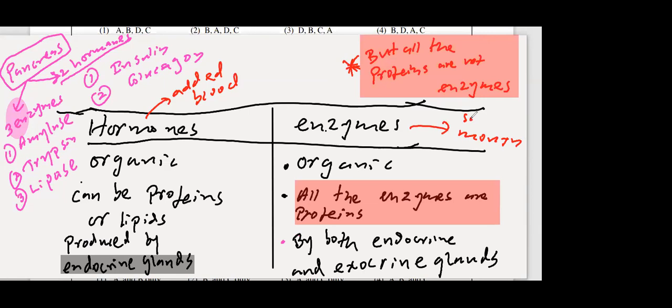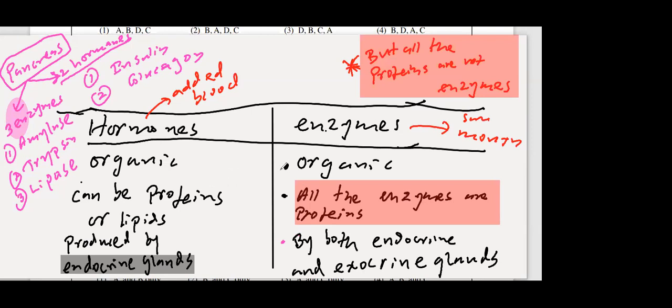Salivary amylase is the enzyme. Enzymes are added to your cavities. So maybe the digestive tract. Your stomach contains enzymes, right? Your intestine contains enzymes. Your mouth contains enzymes for the digestion of food. And there are enzymes involved in biological reactions also. That is true, right? Okay. Sometimes blood can be the medium, but enzymes are not. Enzymes are also produced by glands. For example, the salivary gland is an exocrine gland, right? And thyroid, pituitary are endocrine glands.